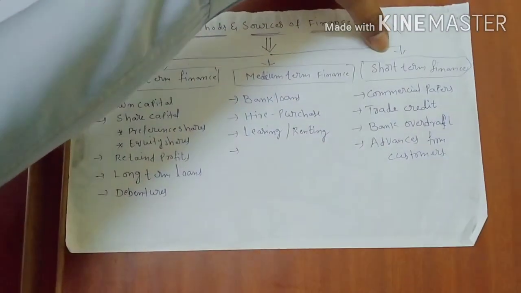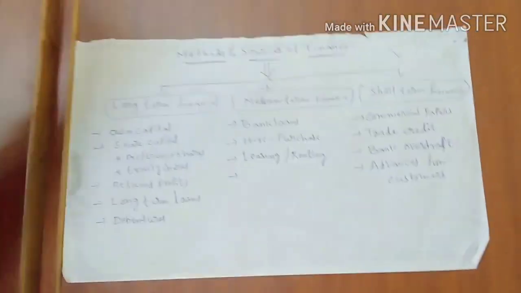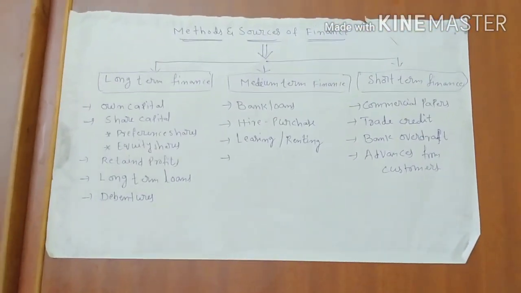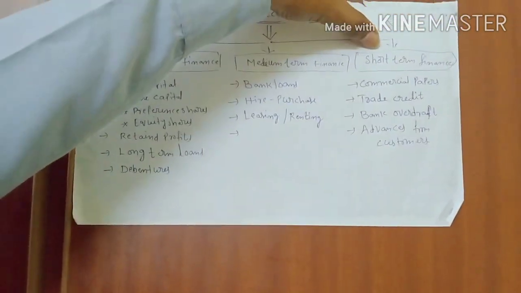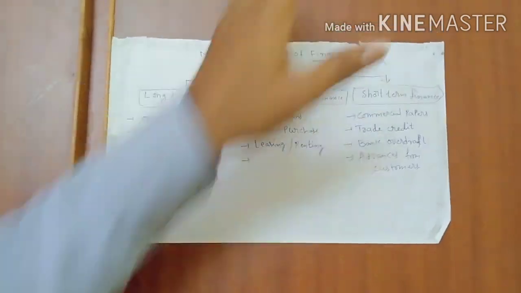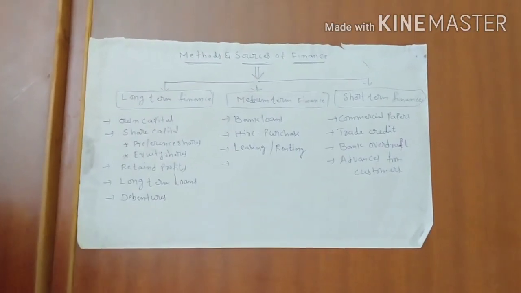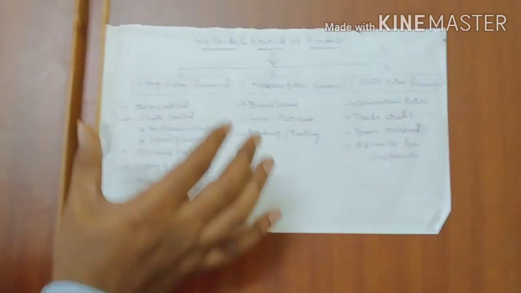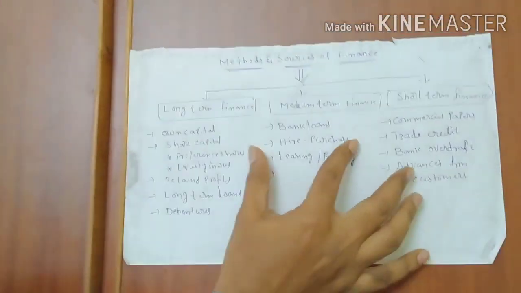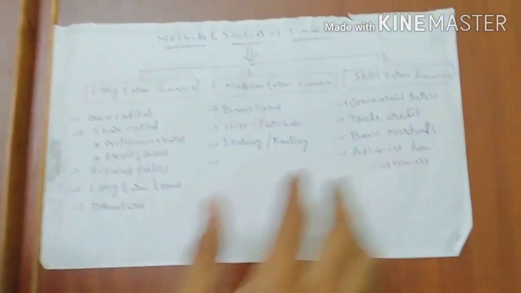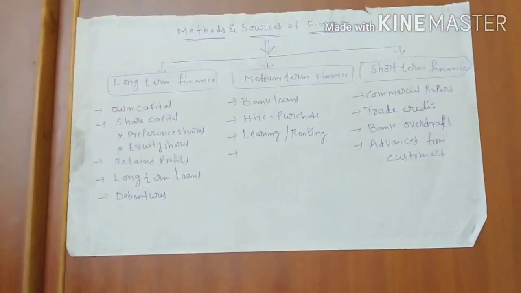Third one, short term finance. Right? These long-term, medium-term and short-term finance are called the methods of finance. Sources means each area's sub-points. These all are called the sources of finance.